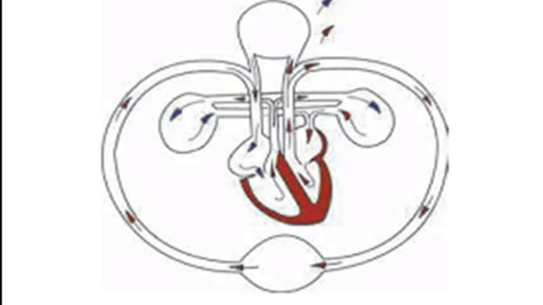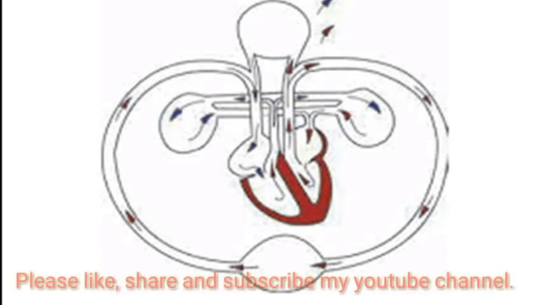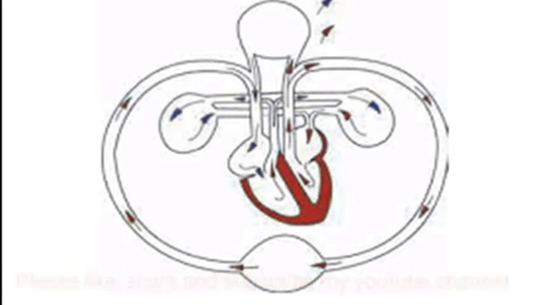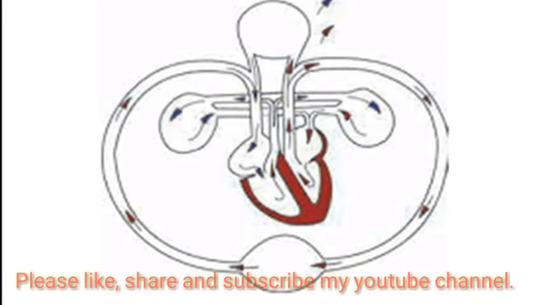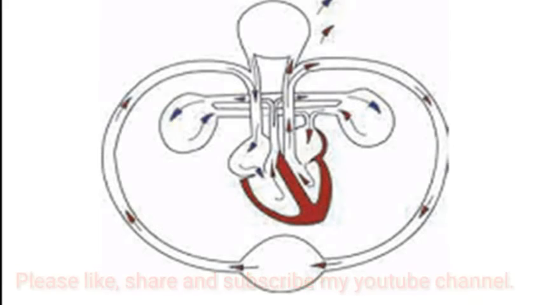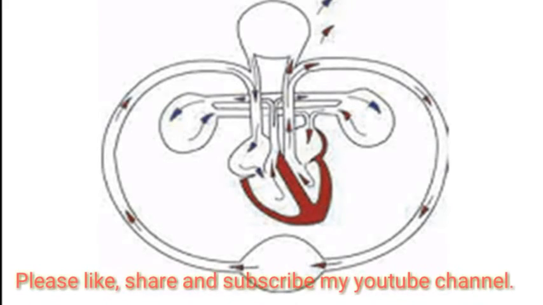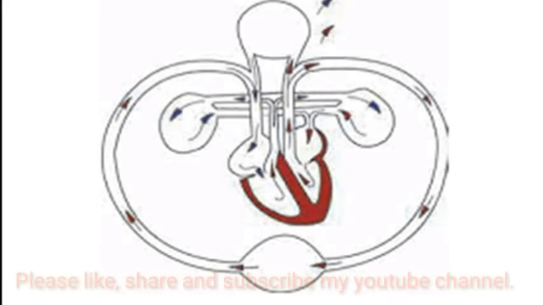Now, students, we will see how the flow of blood is in our body. Blood comes into the right atrium from the body, and it moves into the right ventricle, and it is pushed into the pulmonary artery.